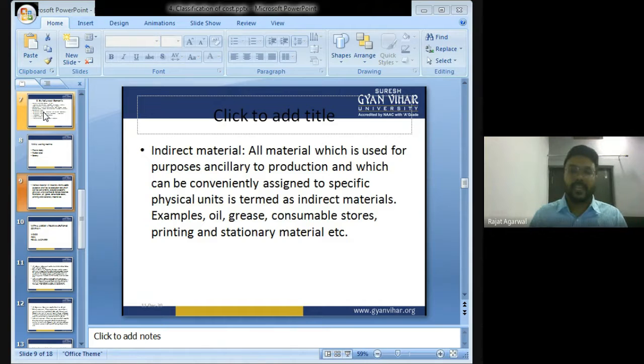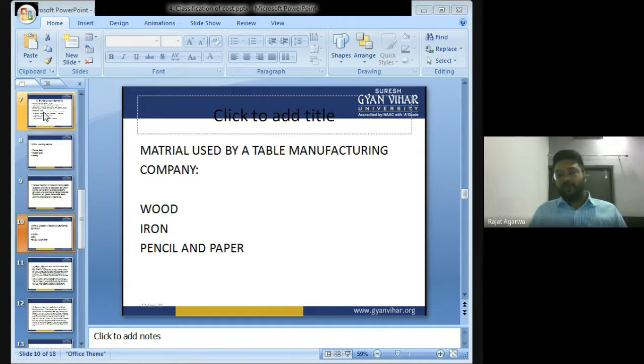What is indirect material? Indirect materials are all those materials which do not become a major part of the finished product and which cannot be easily traceable. For example, for making a table, we require wood, iron, pen, and paper. Wood is used to make the tabletop. Iron is used to make the legs of the table. So wood and iron are direct material. Pen and paper are used to make the design of the table. So pen and paper are not directly related to the table, not easily traceable in the table. So the material cost of pen and paper will be indirect material.